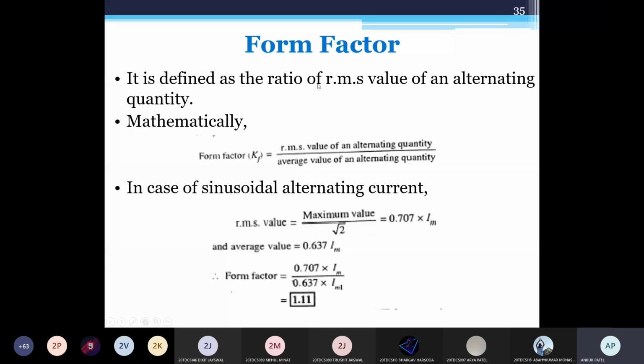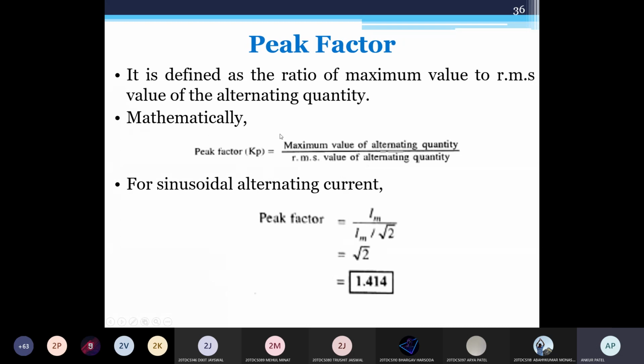Form factor is denoted by Kf, and this is Kp, the peak factor. Peak factor is the ratio of the maximum value of an alternating quantity to the RMS value. The maximum value is Im, and the RMS value is 0.707 Im, or Im by root 2. Im cancels, so we get root 2, that is 1.414. We need to remember this relation.